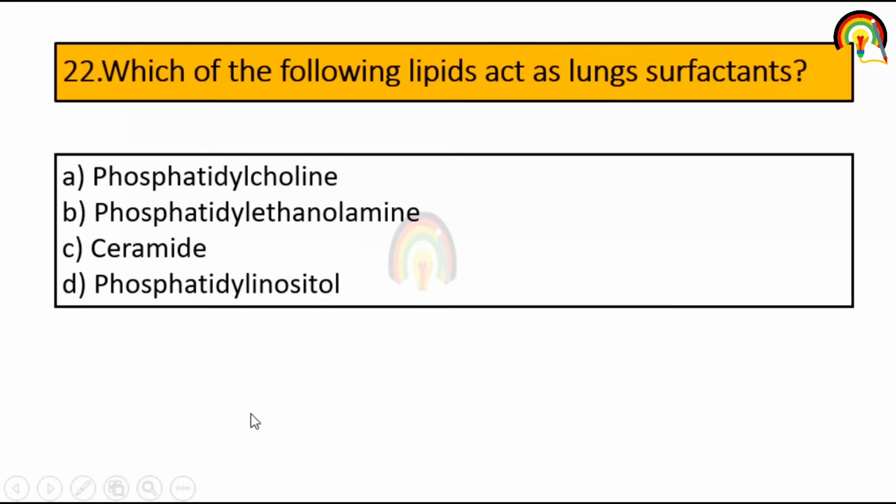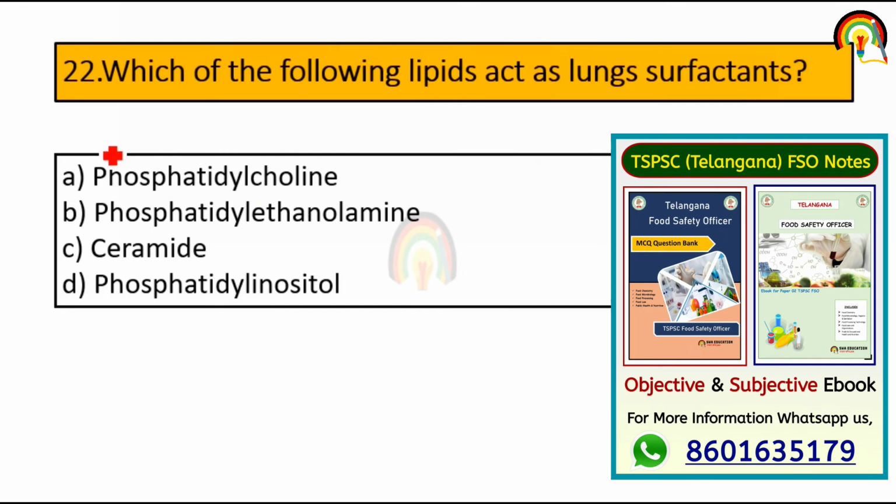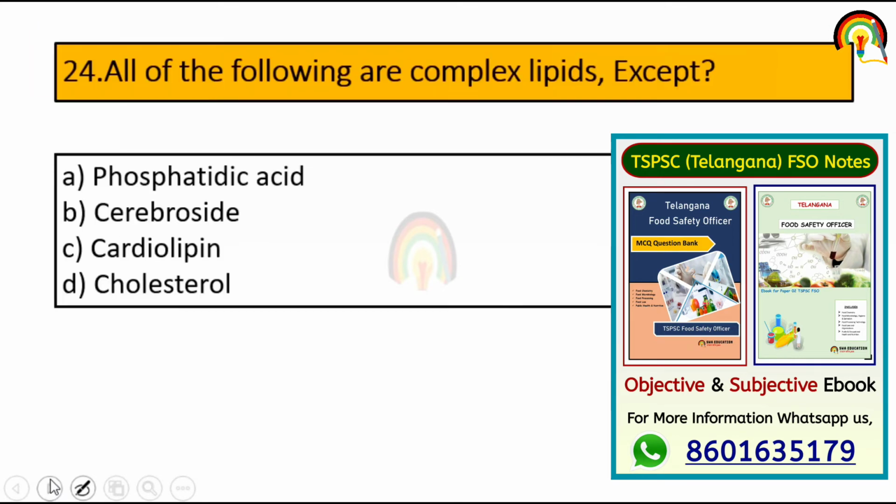Next one, which of the following lipid acts as a lung surfactant? Phosphatidylcholine, phosphatidylethanolamine, ceramide, phosphatidylinositol. It's phosphatidylcholine that acts as a lung surfactant. Identify the simple lipid from the following. So it's triacylglycerol is the simple lipid or neutral lipid, we can say. All of the following are complex lipid except phosphatidic acid, cerebroside, cardiolipin or cholesterol. So except cholesterol.